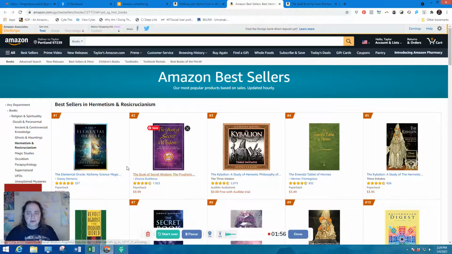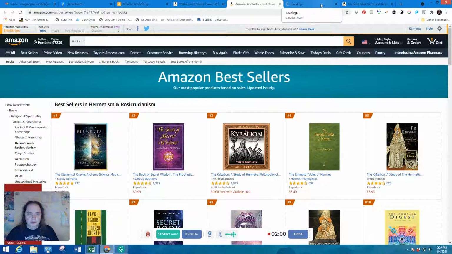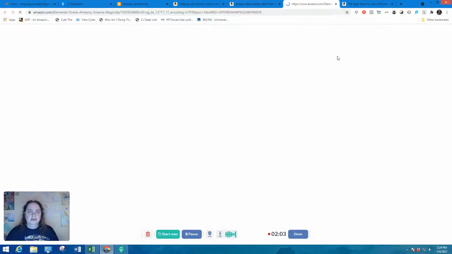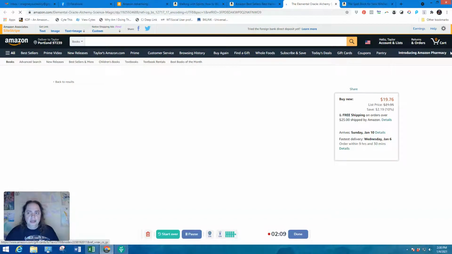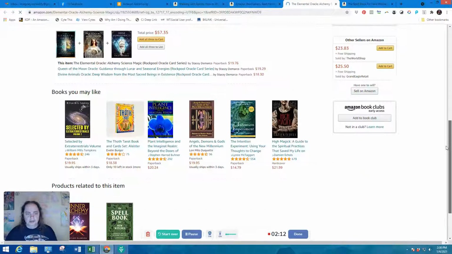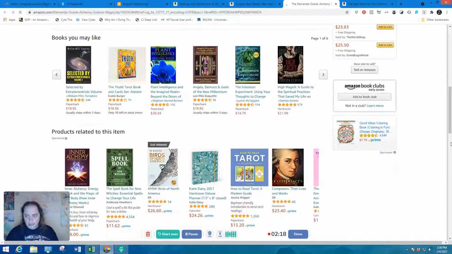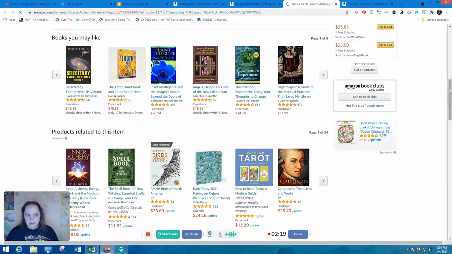One thing you can also do is click on a book. In this case, we're going to click on the Elemental Oracle. The thing to keep in mind is that Amazon only shows you like two or three categories for a given book on its page. So you may end up finding that this is a number one bestseller in Hermeticism and Rosicrucianism, but let's see what other categories it falls under here.